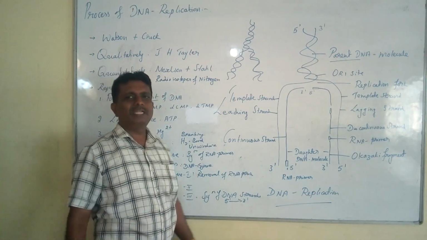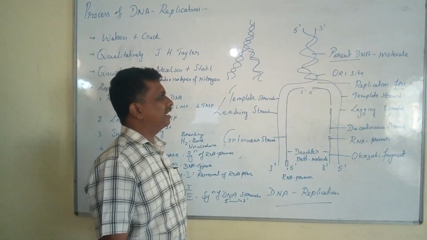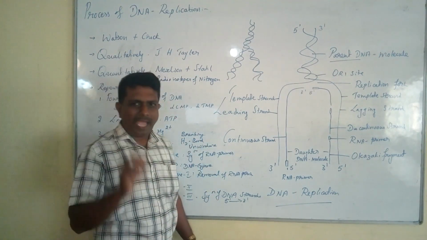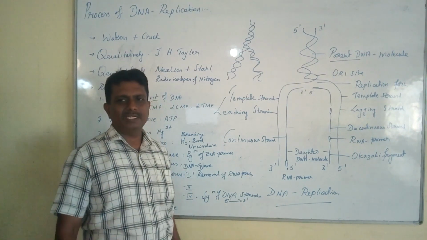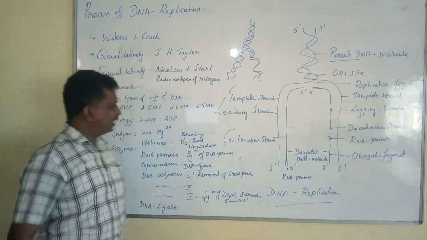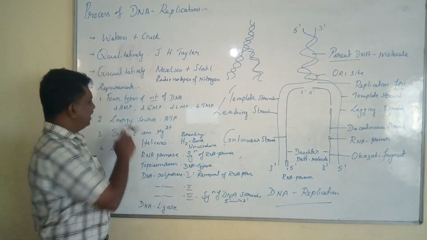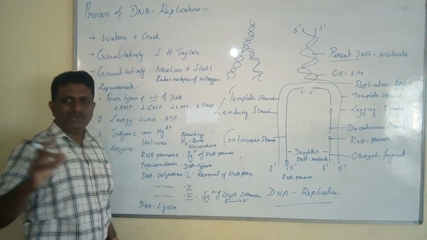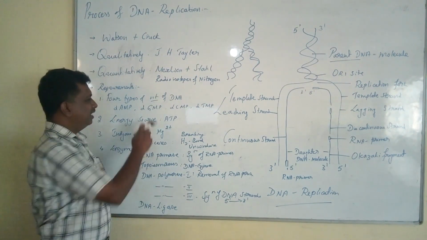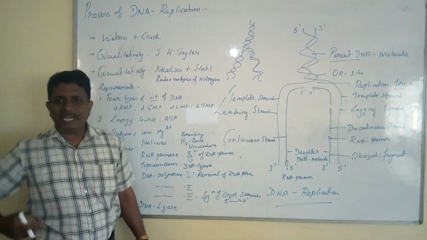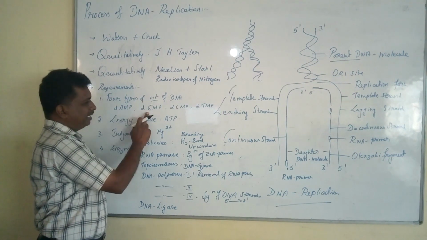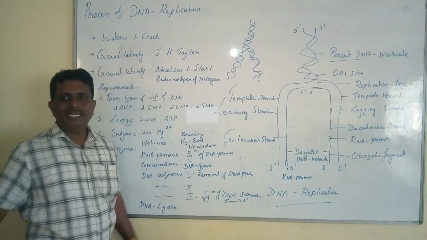The first important step in the mechanism of DNA replication is the activation of nucleotides. In case of DNA, we need the essentiality of 4 important nucleotides of the DNA in order to take part in the synthesis of new strands of DNA. All the nucleotides of the DNA, namely dAMP, dGMP, dCMP and dTMP